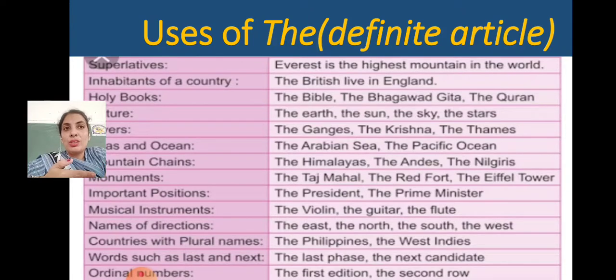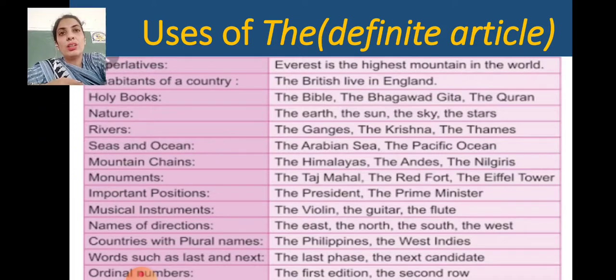So before British we are writing the. Holy books, what are the holy books? Holy books are the scriptures. For all the religions there are certain books like the Bible, the Bhagavad Gita, the Quran. Got it? Before their names we are using the.